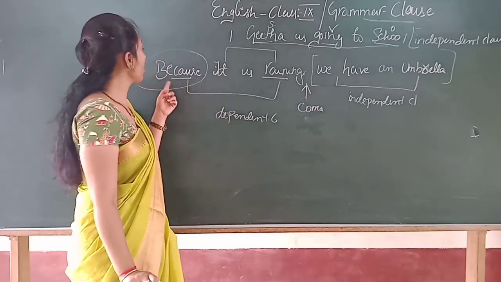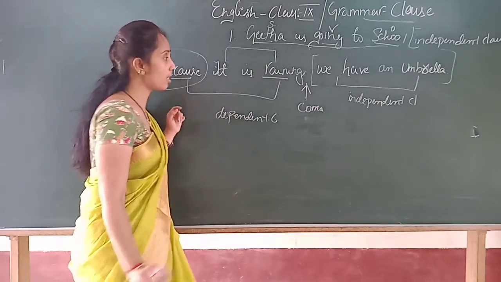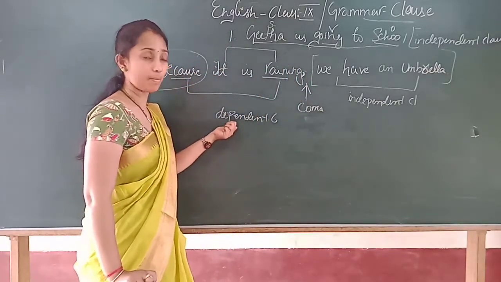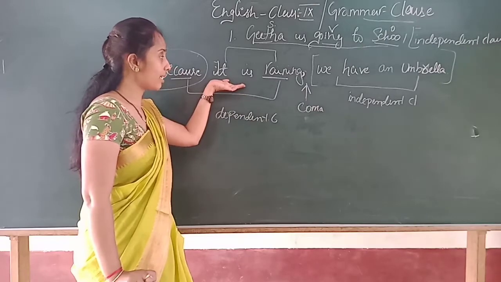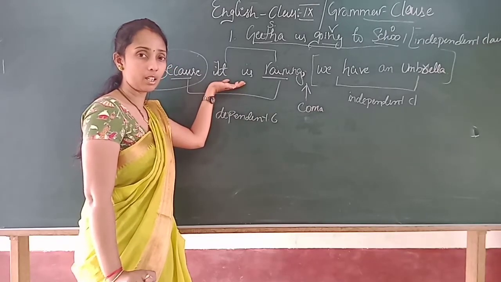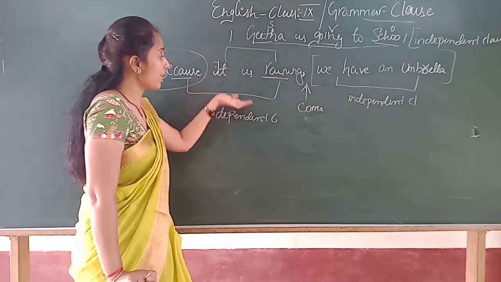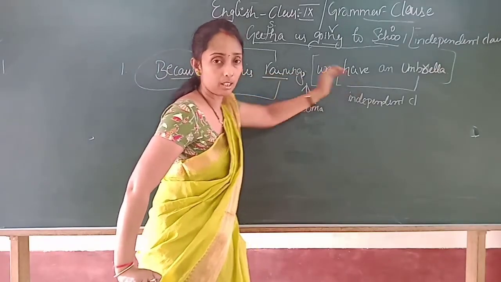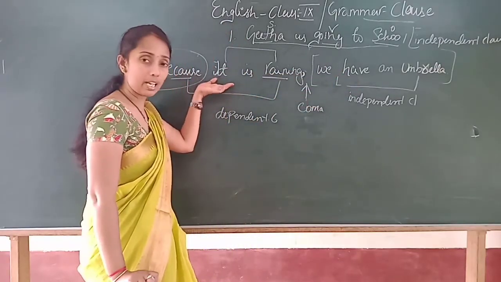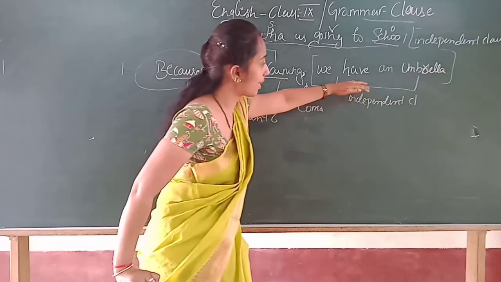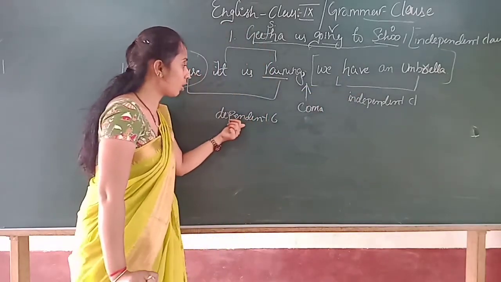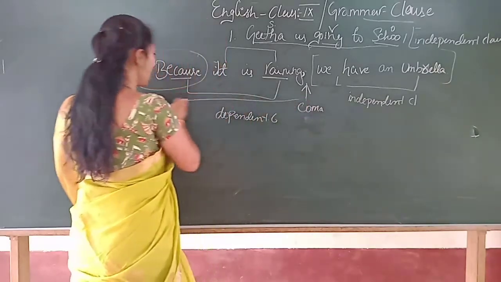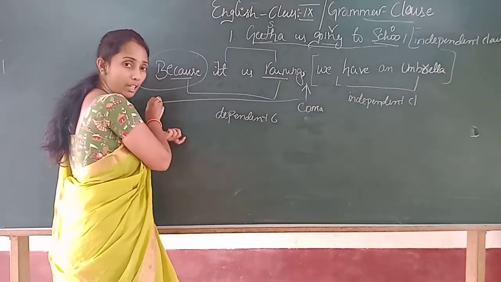Okay? But here you use the conjunction because along with the comma, and it becomes a dependent clause. It means this sentence is not free, or it is not independent. This is dependent on this part. Clear? This part of the sentence is dependent on this part. That is why this is called a dependent clause. Together, from here to here, this was an independent clause.